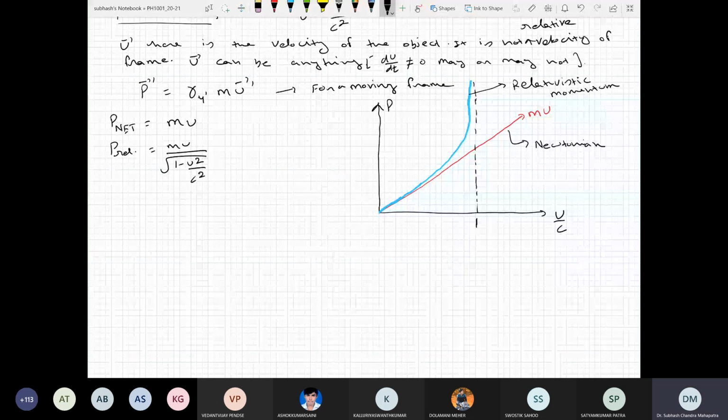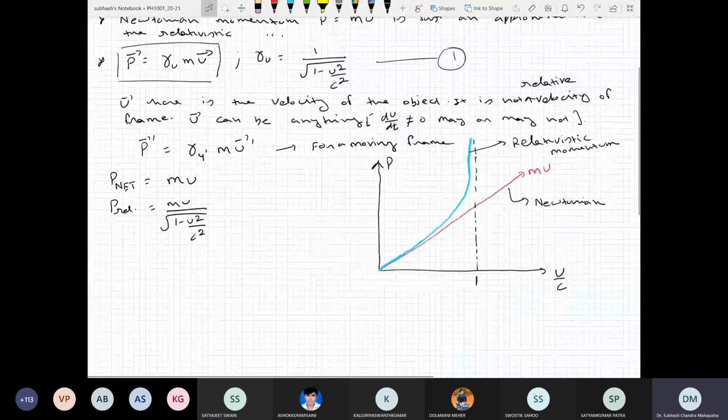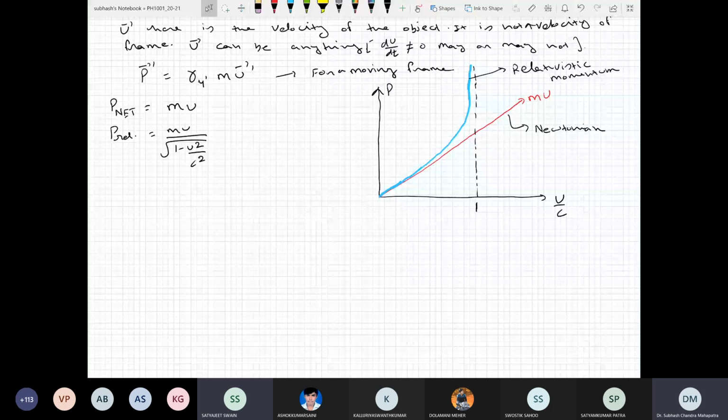Sir. Is this clear? Sir, how will we write that relativistic momentum if the velocity will be accelerated? Means how will the equation be written? Yeah, this is the equation, right? This is the velocity of an object, u. It is not the frame velocity.